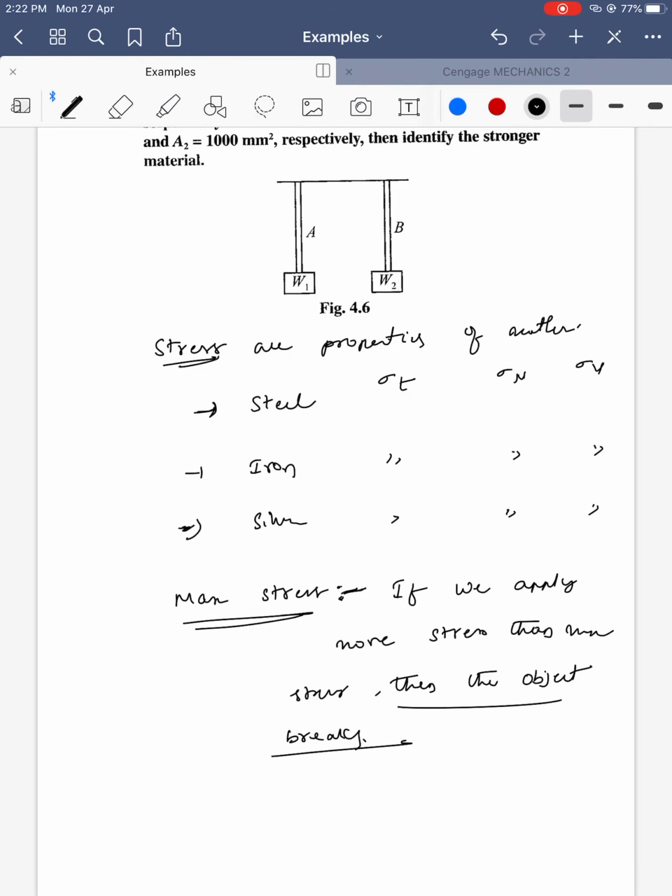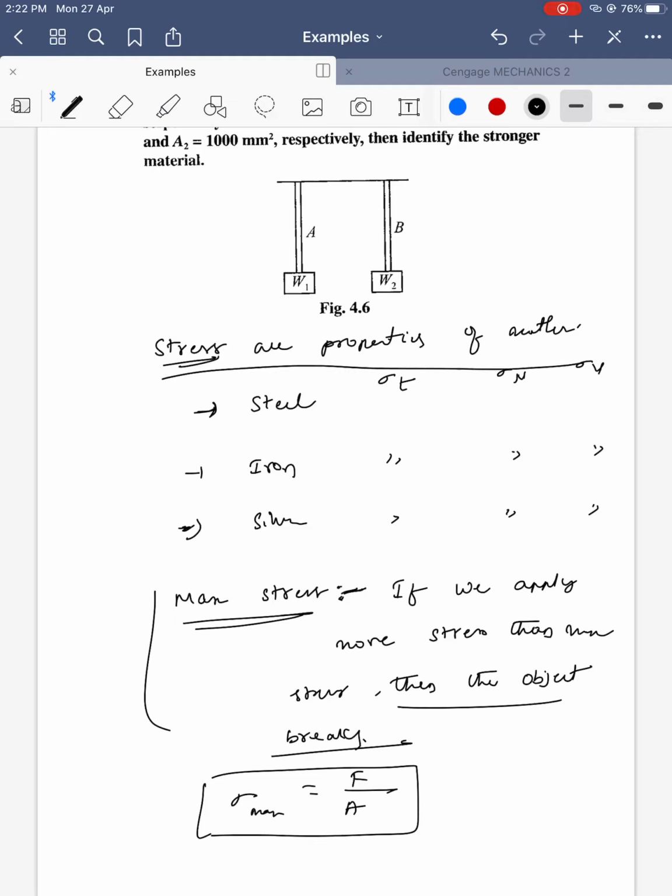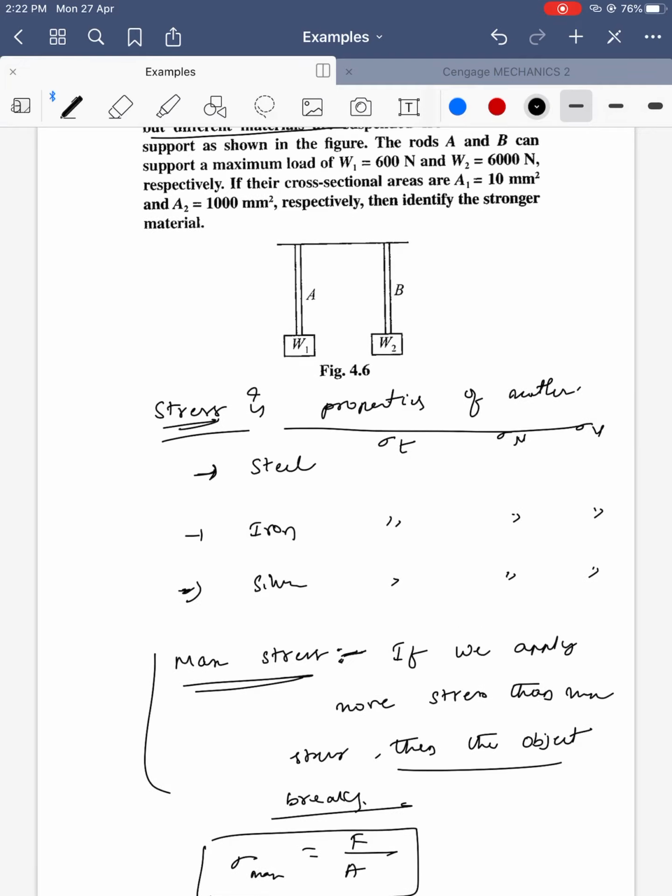See, it's just like here maximum stress. So what is the stress formula? Sigma max is equal to F by area. Okay, sigma max is equal to F by area. So depending on the question, they will ask area, they will ask force. Maximum stress definition I gave you already. Stress is a property of matter. Steel, iron, silver, for different objects its values are different. Now let's see the question now.